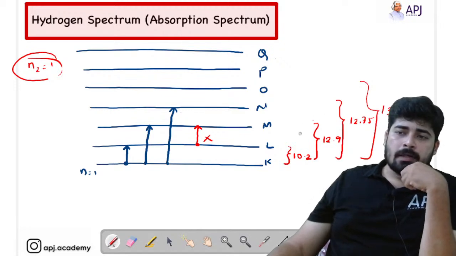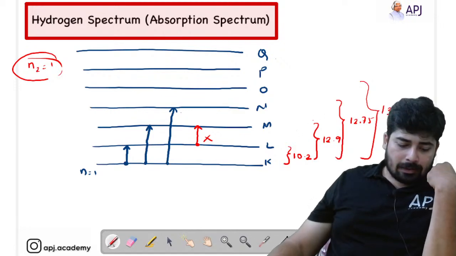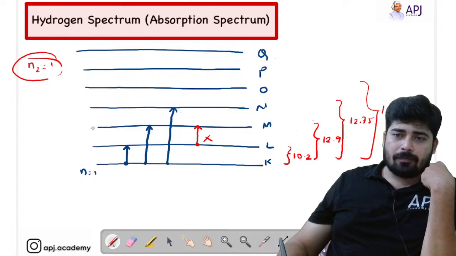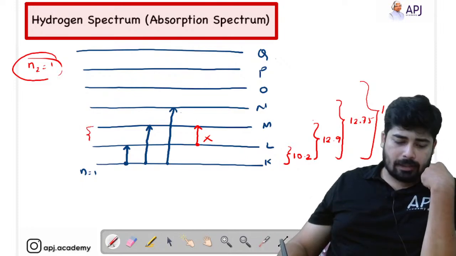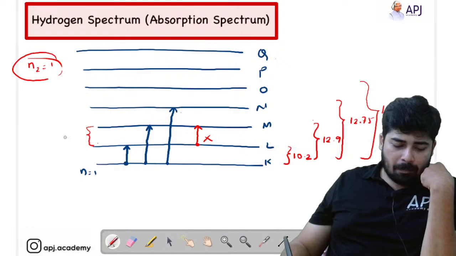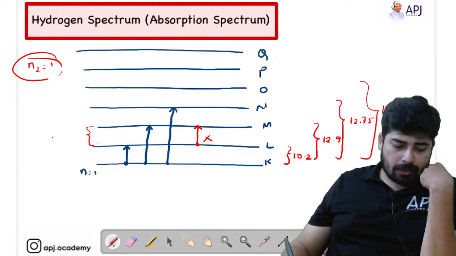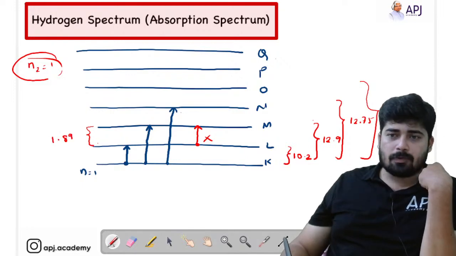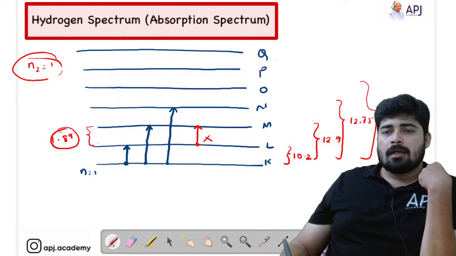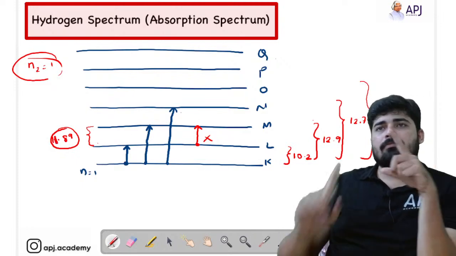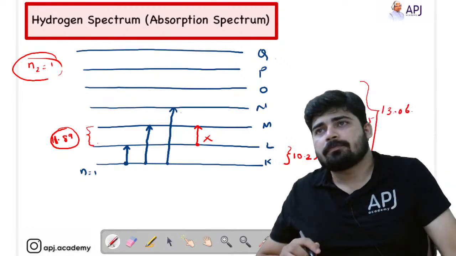See, there is an energy gap between these levels, and this energy gap is almost around 1.89. Can the electron absorb this energy and jump from 2 to 3? No, that is not possible.